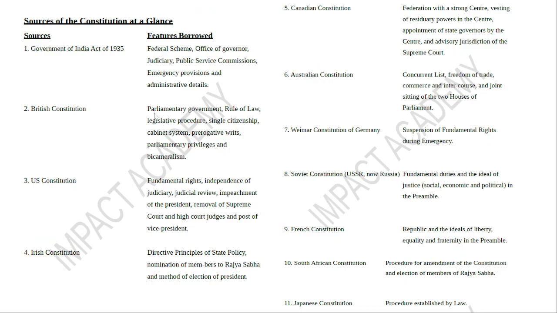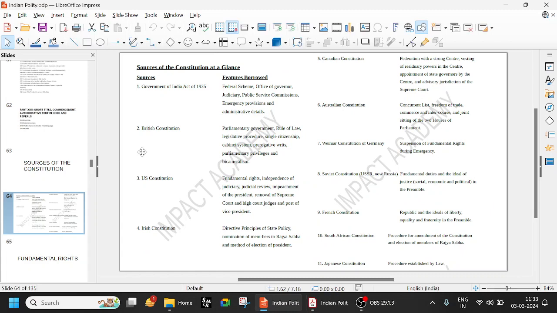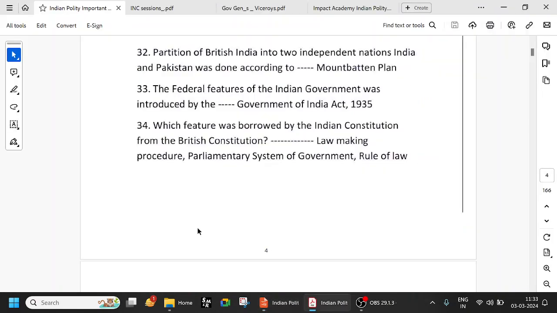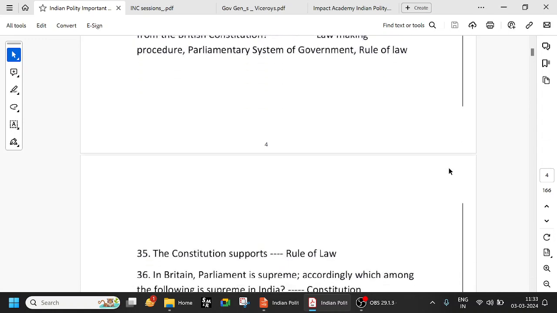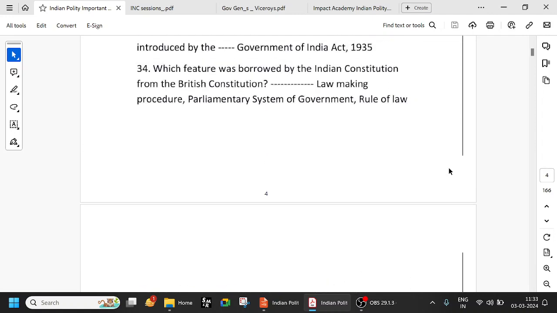The British Constitution: parliamentary government, rule of law, legislative procedure, single citizenship, cabinet system, prerogative writs, parliamentary privileges, and bicameralism also. Lawmaking, parliamentary system of government, rule of law, bicameralism, all those things. Writs, prerogative writs, very important.